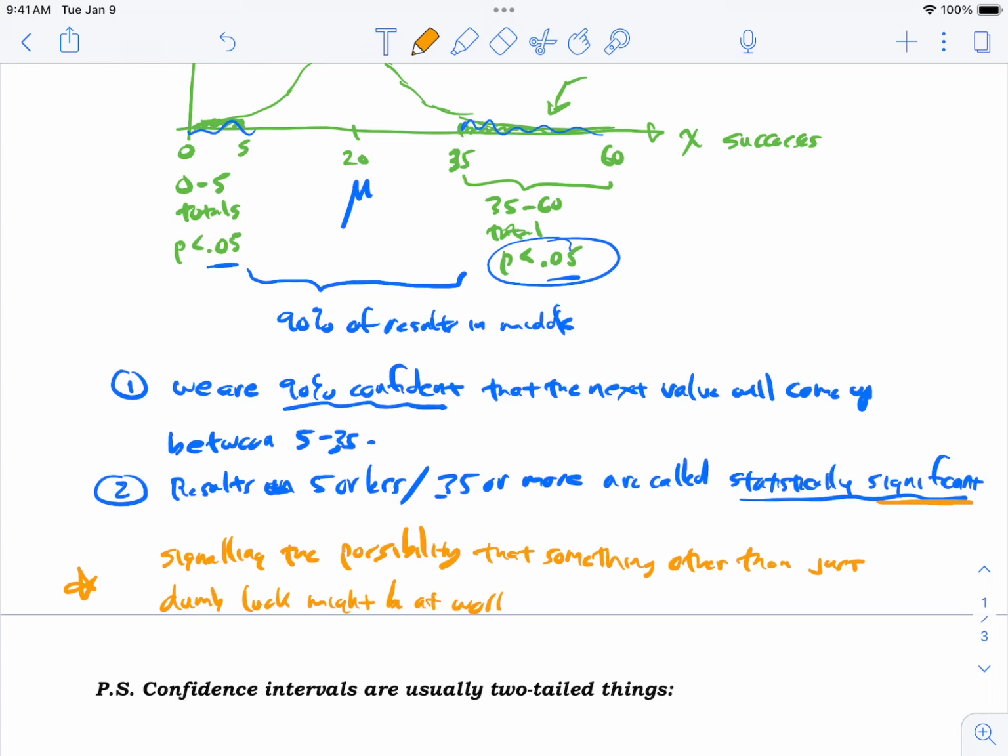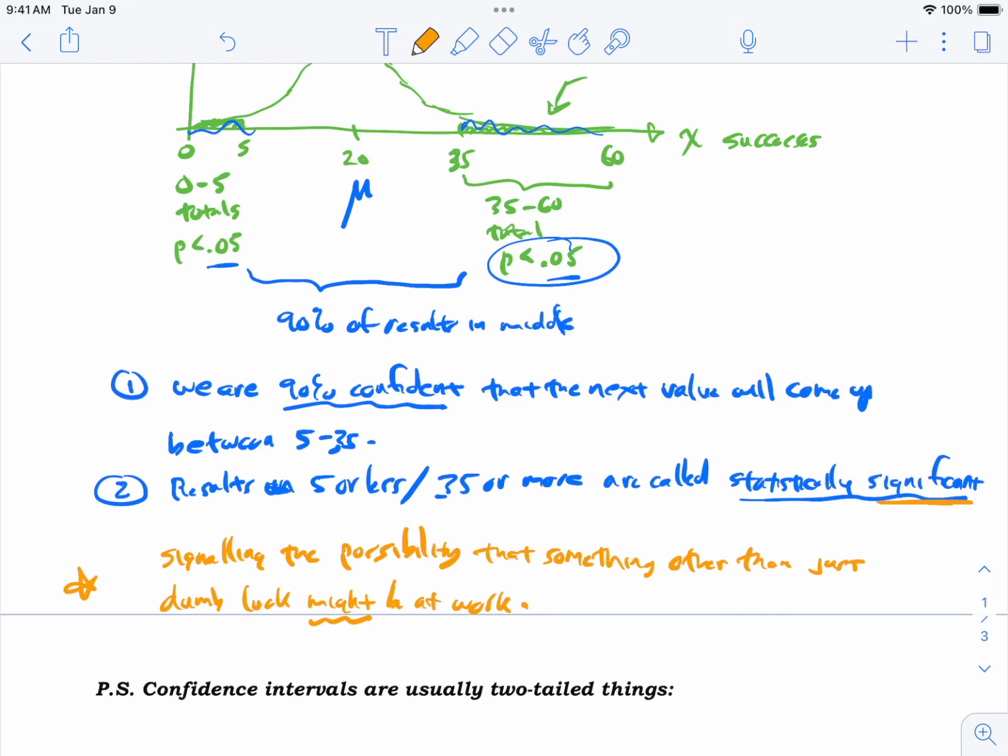Maybe you check the deck and you say, oh, they're all aces of hearts. No wonder you're able to do this. It might be something like that. That would not be dumb luck. So something other than just dumb luck might be at work. You have to say might, of course. So it signals that, hey, something's suspicious here. Maybe this guy really is psychic. Or maybe this pill really does work, it really does reduce the number of headaches or whatever. So statistically significant is kind of like another way of saying low p-value.